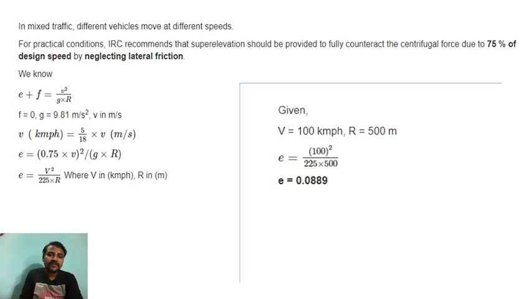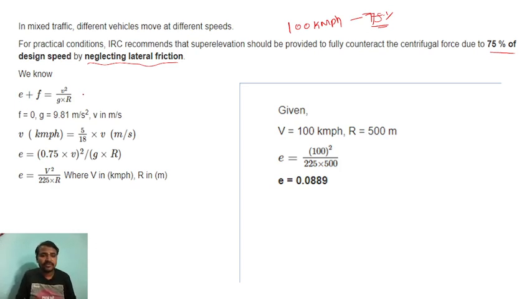It is a mixed traffic, where different vehicles move at different speeds. So for the practical condition, IRC, Indian Roads Congress, recommends that super elevation should be provided to fully counteract the centrifugal force due to 75% of the design speed, by neglecting the lateral friction. If for example 100 kilometer per hour is the speed, you have to take 75% of this. So this is the formula for super elevation.